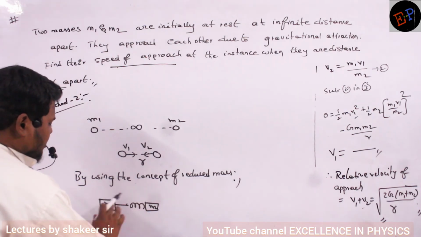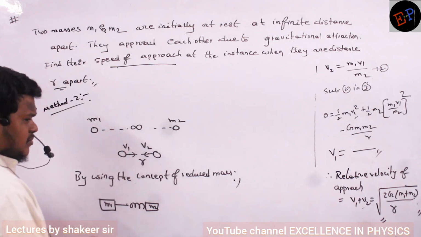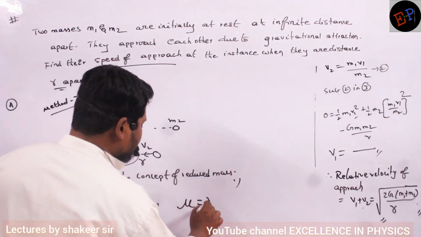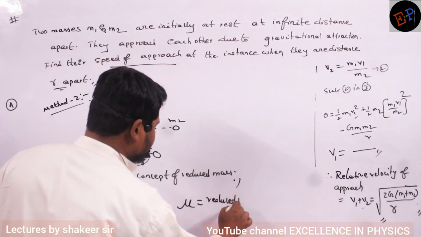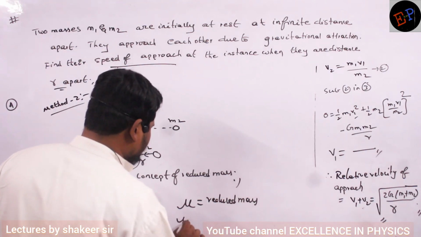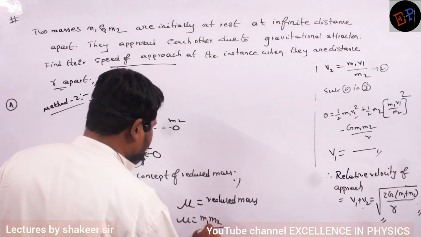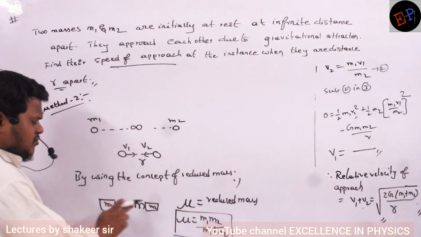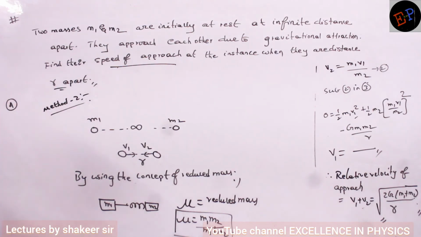They are oscillating. Then instead of 2 masses, I can take the total to be 1 mass only, whose reduced mass is mu. What is meant by mu? Mu is called the reduced mass. And what is the mu value? It is m1 m2 divided by m1 plus m2. This is called the reduced mass. It means instead of two masses, I can take a single mass. It will convert into a single spring connected to a single mass, and the mass is the reduced mass. And the spring constant of this spring is k.